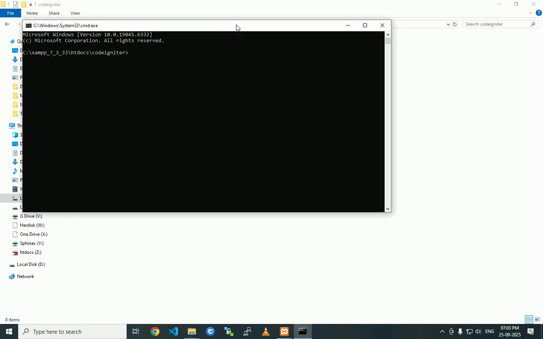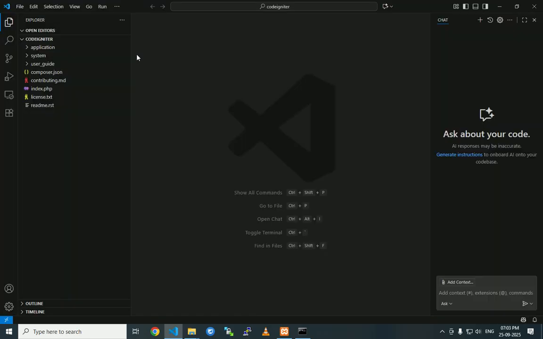It will automatically go to the Codeigniter folder here, C XAMPP htdocs Codeigniter. Then simply enter the following code: code space dot. If you enter that, Visual Studio automatically opens.